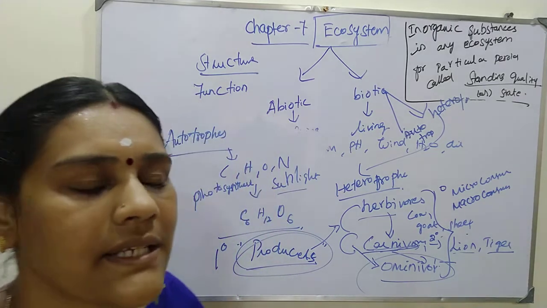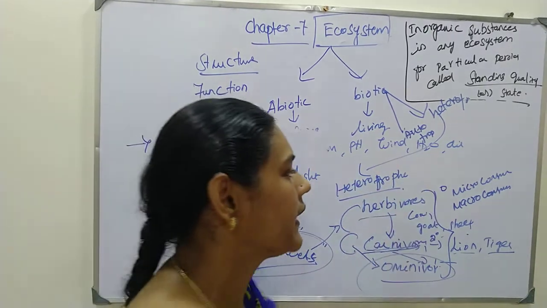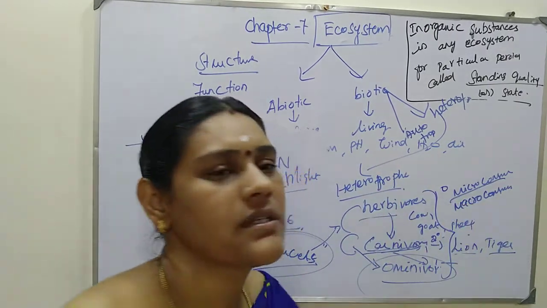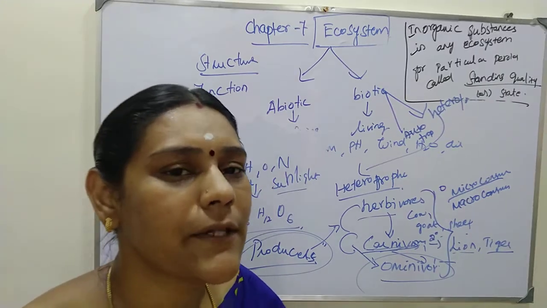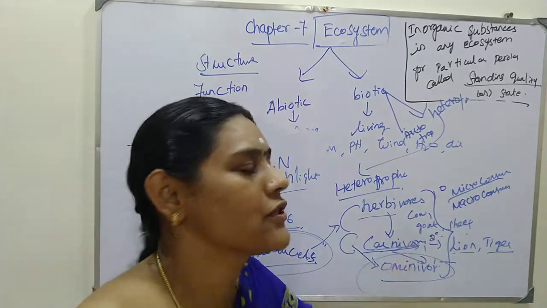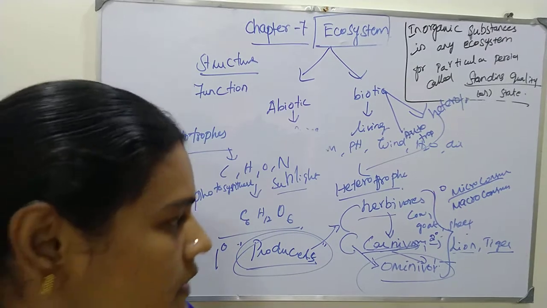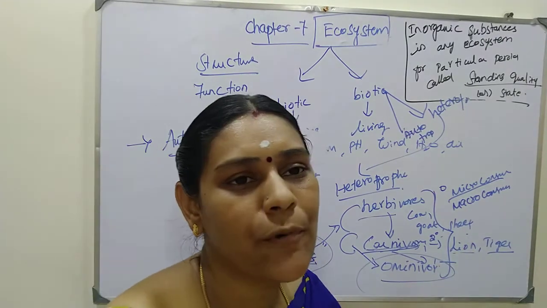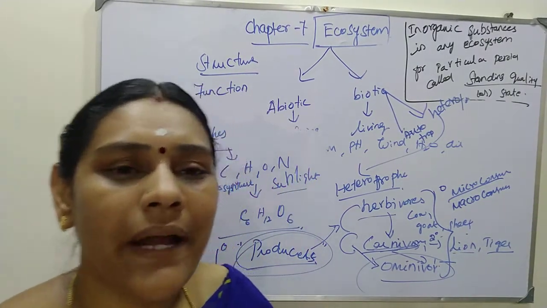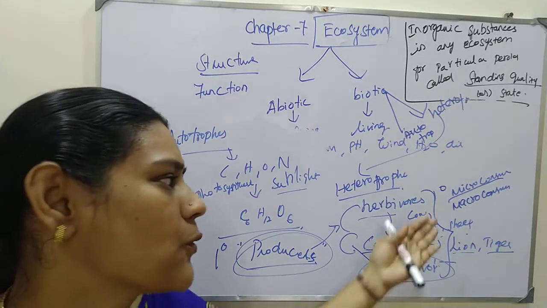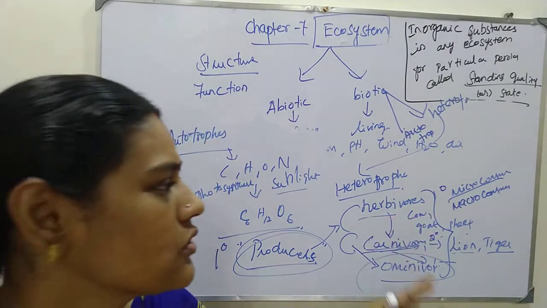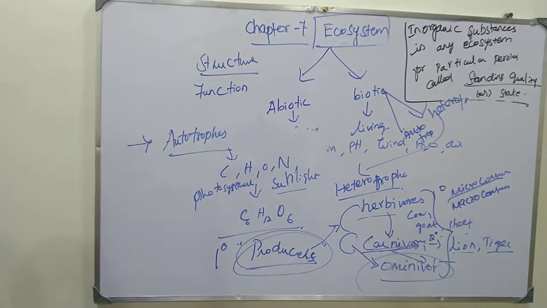What are micro consumers? Bacteria and fungi decompose the dead matter of plants and animals, so they are called micro consumers. So this is about the structure of the ecosystem.